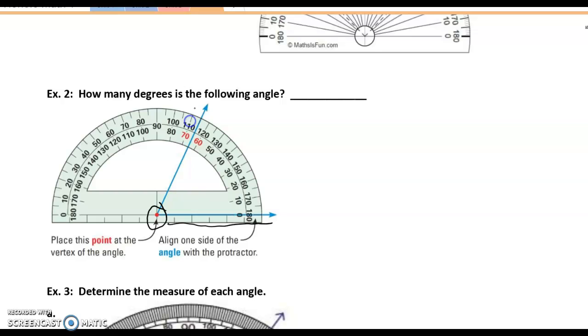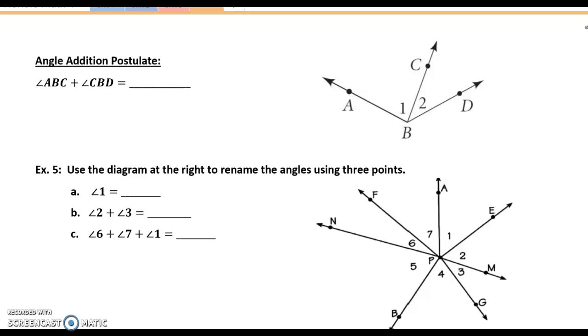So we're going to look on the inside of the numbers, and here we see that ray hits between 60 and 70. So we're thinking that angle measures 65 degrees. That is more reasonable because based off its look, this angle looks to be acute, less than 90 degrees. All right, moving on to the next page.